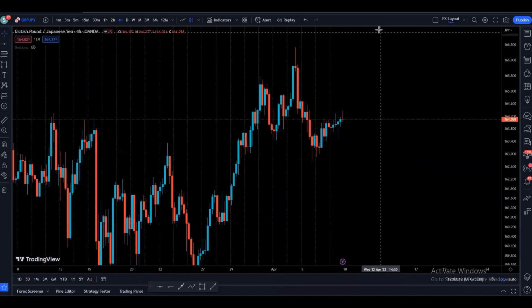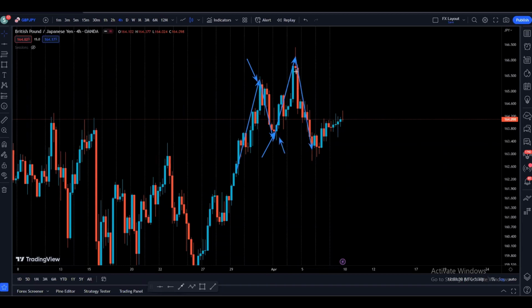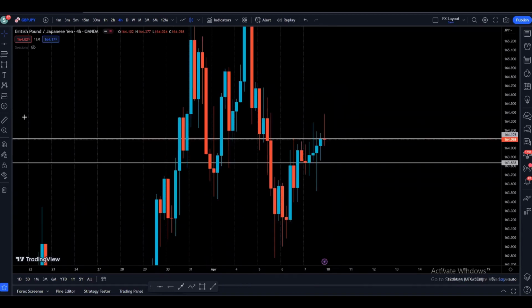On the 4-hour time frame, you can see that okay, price created a high, higher low. So basically we had a high, higher low. After that we created a high, and then price broke this low and created a new low. So basically we can see that we have broken the market structure on the 4-hour time frame. Now let's see more details on the 30-minute chart.